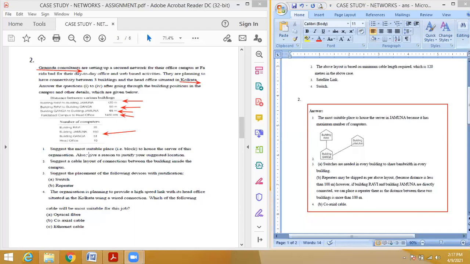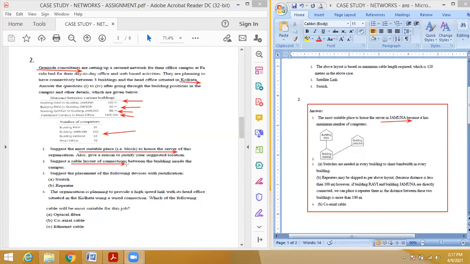Okay, so then what is the first question? Always the first question may be like this: most suitable place to house the server. So where we have to place the server? So in this question, building Jamuna has the most number of computers. Okay, so that is the answer. Everyone understood, students? Yes, sir.